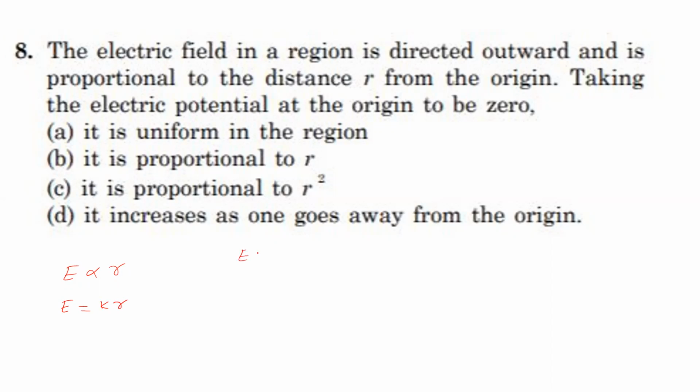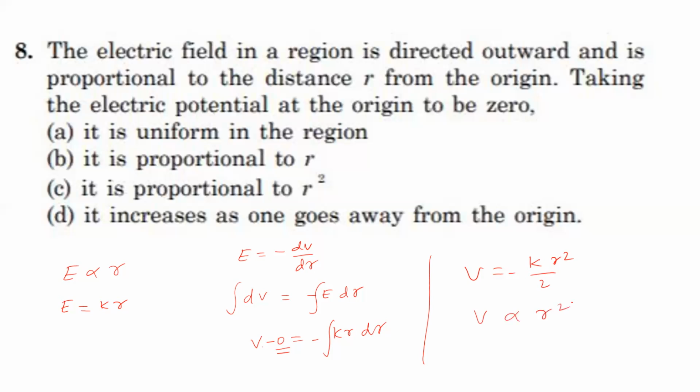The relation between electric field intensity and potential is E is equal to minus dV by dr. From this equation, dV is equal to minus E dr. To find the potential, let us integrate this equation by substituting the electric field value kr into dr, with the minus sign. So the integral of dV is delta V, which means V2 minus V1, the final potential minus the potential at the origin, which is given as 0. If you integrate this equation, we will get minus kr square by 2. That means the potential is directly proportional to r square. So the potential varies proportional to r square. So option C is correct.